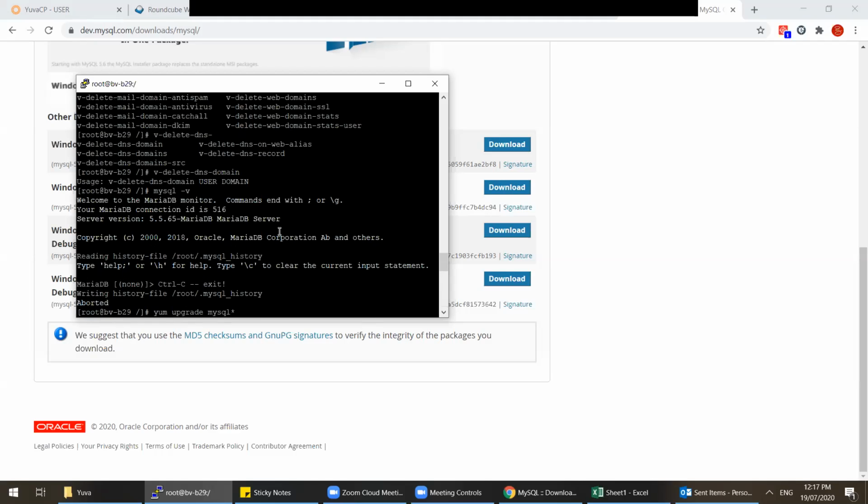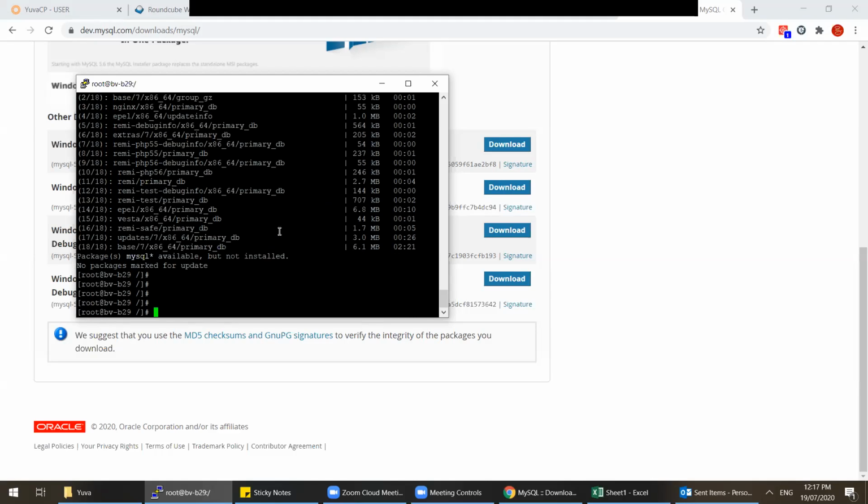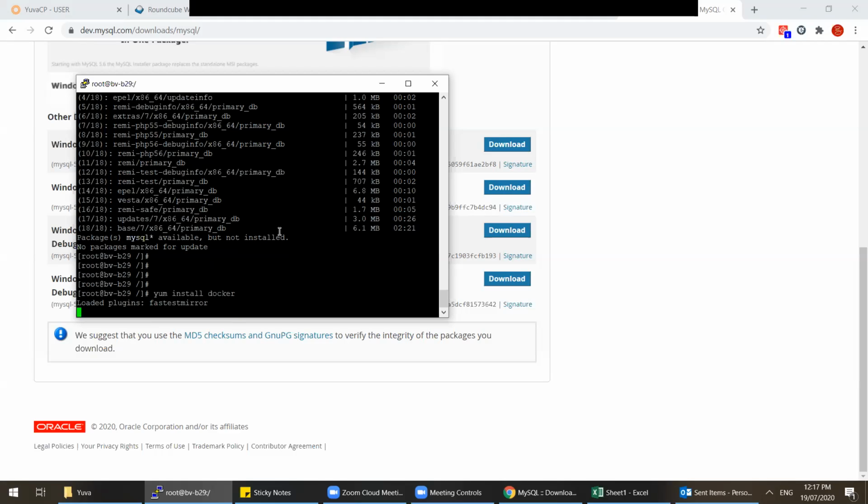Anything else, guys? Any questions more? No, Deepak. Installing Docker will be like apt-get, same, right? Sudo. Okay, yum install. Okay, got it. Install Docker.